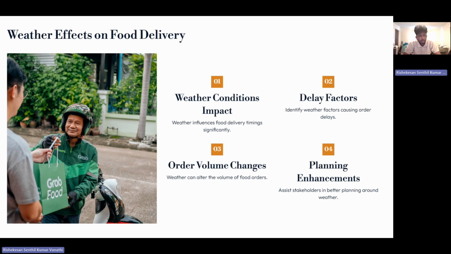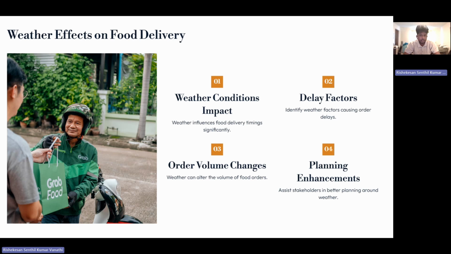So I wanted to know how weather affects food delivery, and how different weather conditions are delay factors on whatever we order. Also, sometimes we order in a large volume, like for a party, and I wanted to know how weather affects that too. So I was thinking on that and I was ready to make a project on it.